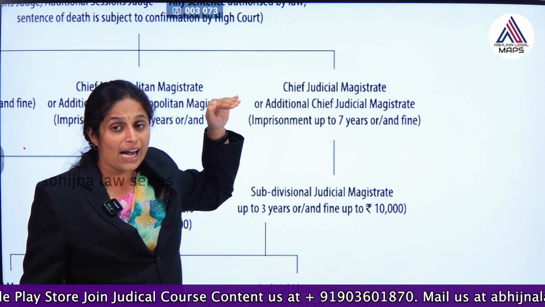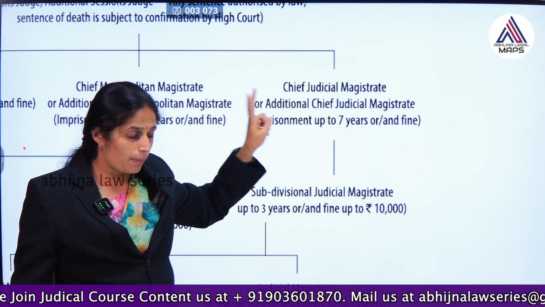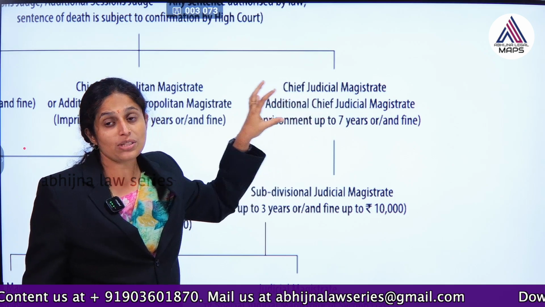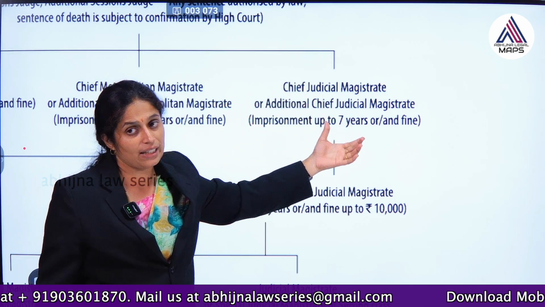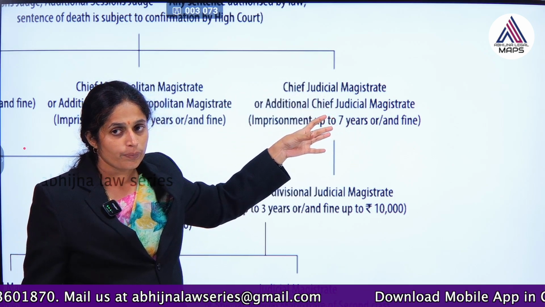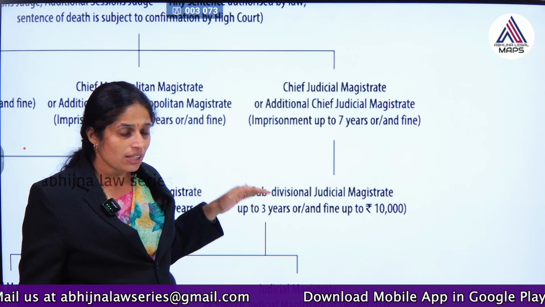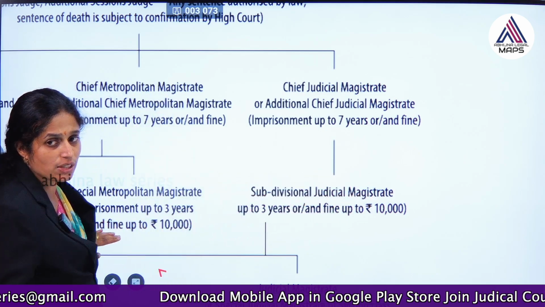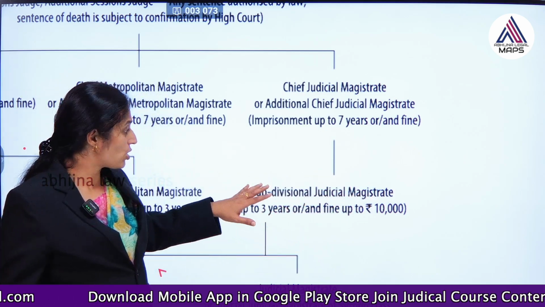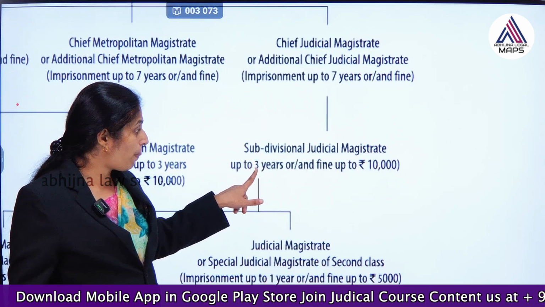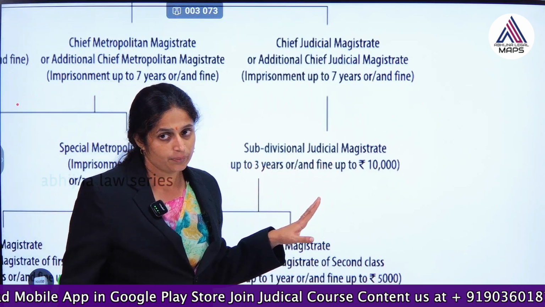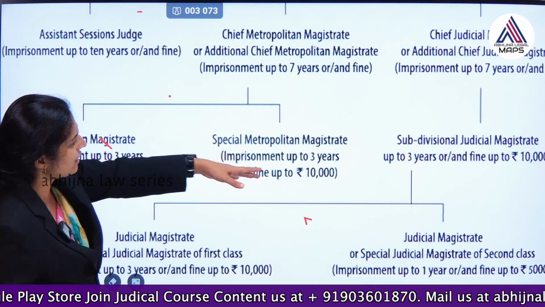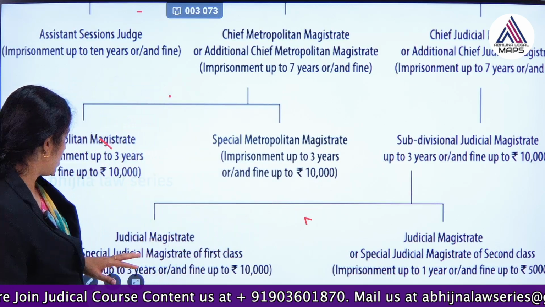Chief Judicial Magistrate or additional CJM, they are having the power to pass sentence up to 7 years. Up to 7 years they can pass sentence, or also fine, they can impose fine also. Okay. And the next category is judicial magistrate. It could be subdivisional magistrate or JMFC or JMSC. So, usually subdivisional magistrate is having the power to pass sentence up to 3 years or fine up to 10,000. So, this is as per CRPC. Okay. So, this is same as this JMFC.